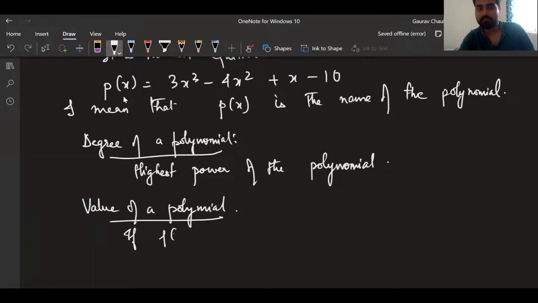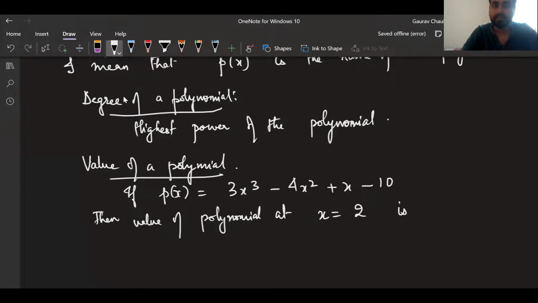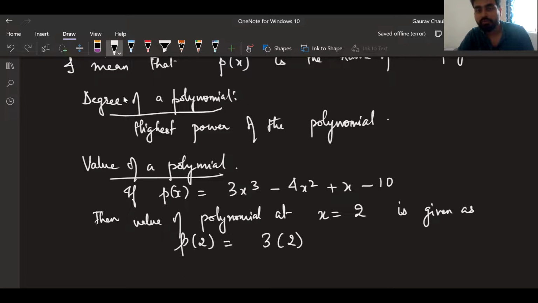If P of x is equal to 3x cubed minus 4x squared plus x minus 10, then value of polynomial at x equal to 2 is given as P of 2 is equal to 3 into 2 cube minus 4 into 2 square plus 2 minus 10.